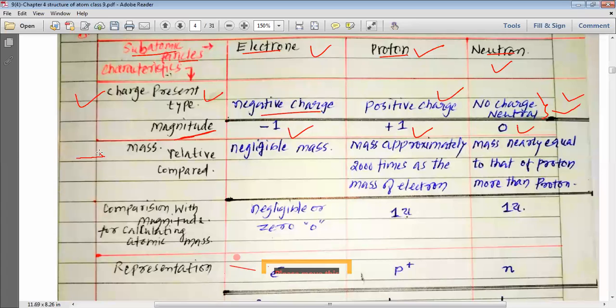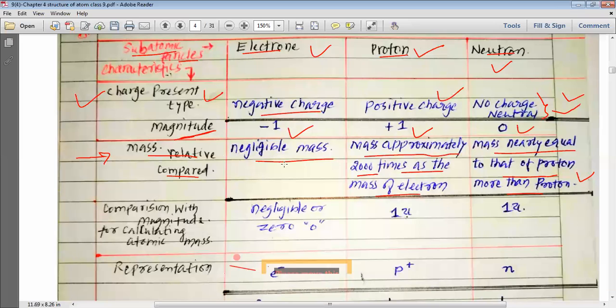Then, my dear students, we want to study the relative mass. Relative mass or comparative mass with each other for electron, proton and neutron. So the mass of electron is considered to be negligible mass. Mass of proton is approximately 2000 times the mass of the electron, and mass of neutron is nearly equal to that of the proton, but the mass of neutron is more than the mass of proton.